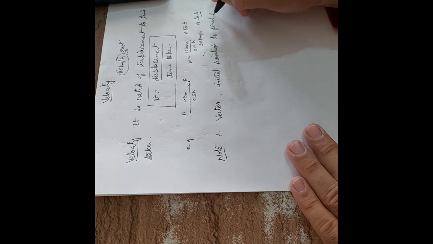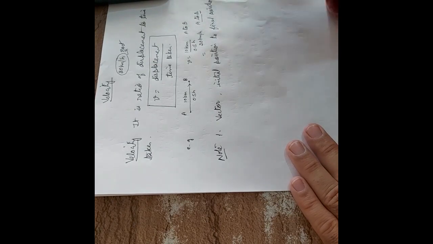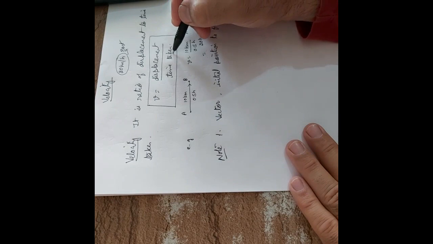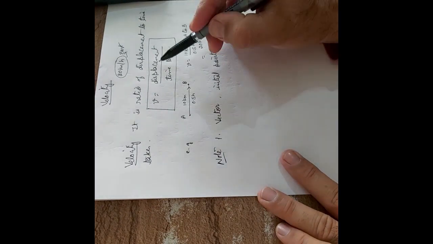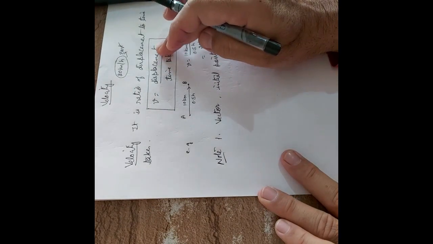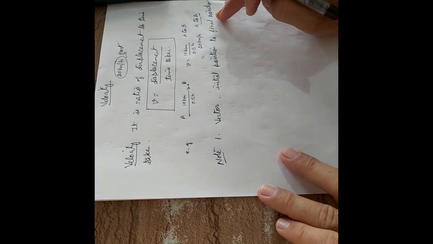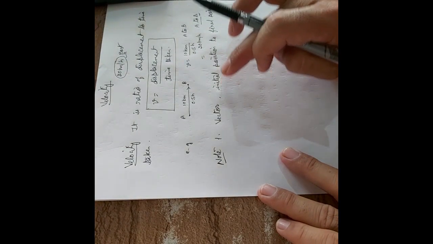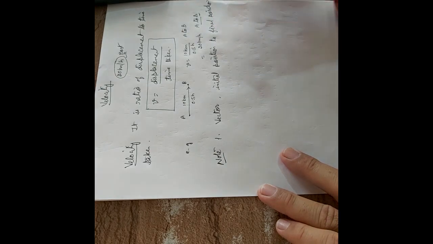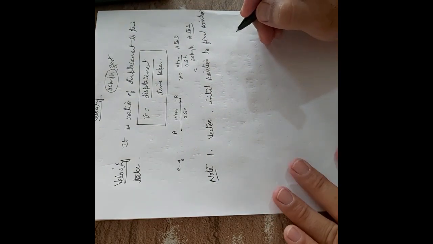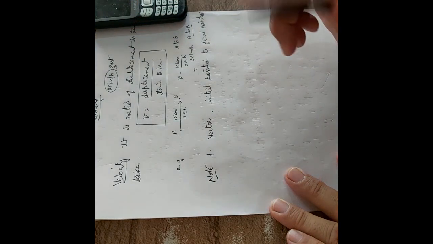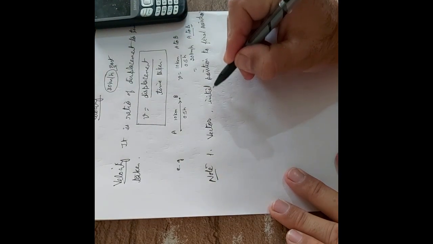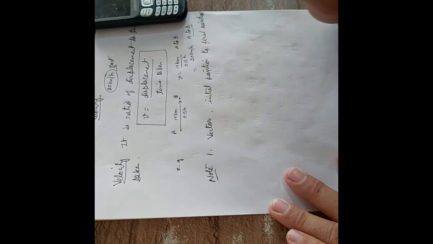Because it is the ratio of displacement to time taken, and displacement is a vector quantity, time is a scalar quantity, and the direction of displacement is from initial to final position. So the direction of velocity is also from initial to the final position. I am repeating this point again, that velocity is a vector quantity. It means velocity has direction, and the direction of velocity is from initial position to the final position.